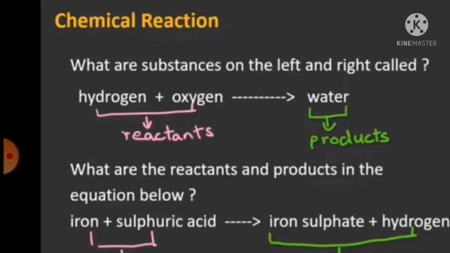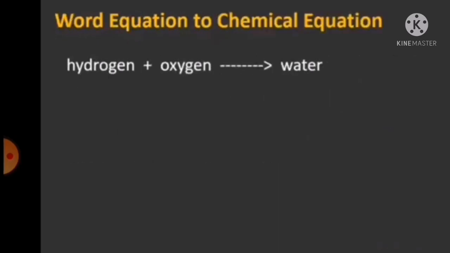Iron plus sulfuric acid. These are termed as reactants. What will be the product? Iron sulfate plus hydrogen. So the left hand side of an arrow mark and the right hand side of an arrow mark will be different. So a chemical reaction can be represented with an equation. Two types of equation are possible: word equation and chemical equation.